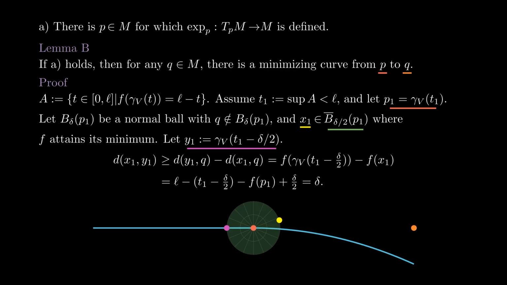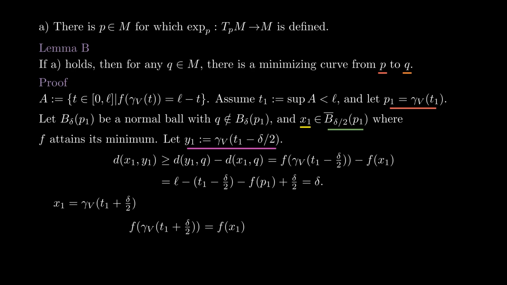On the other hand, we can construct a curve of length delta from y1 to x1. Simply travel along gamma v to p1 and then take the radial geodesic from p1 to x1. This curve has length delta, so it is minimizing. Now we have proven that minimizing curves are geodesics, and if two geodesics share a portion, then they are actually the same geodesic, so the curve that I drew in here is simply gamma v. This shows that x1 is gamma v of t1 plus delta over 2.